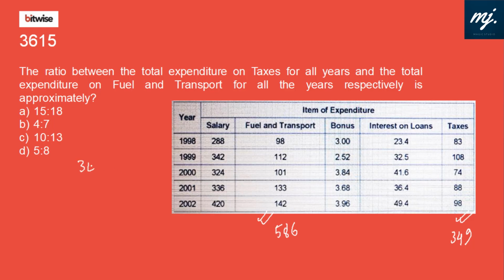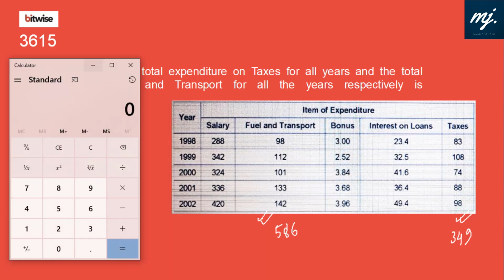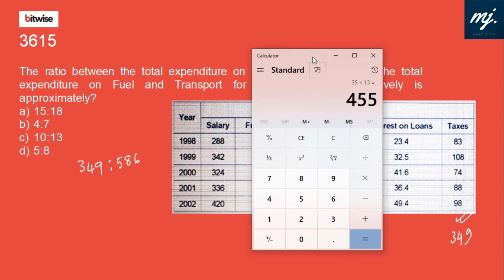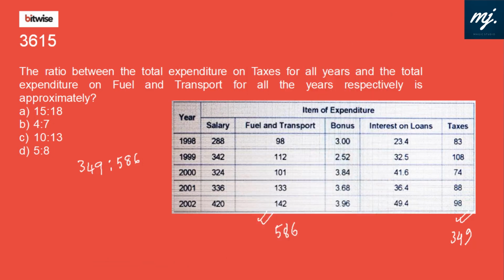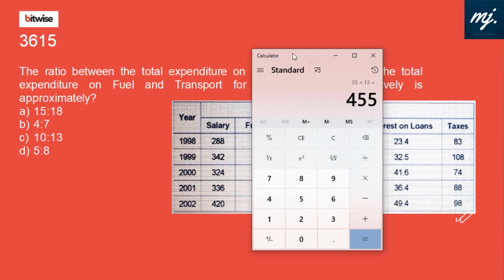So it would be nearly 349 is to 586. But it is approximate, obviously, then if I make this 350, 35 into 13 is 455.